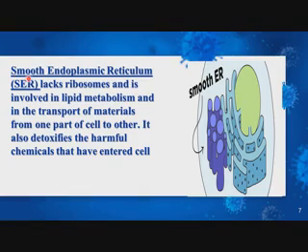The second type of endoplasmic reticulum is smooth endoplasmic reticulum. Smooth endoplasmic reticulum lacks ribosomes. It means ribosomes are absent, and it is involved in lipid metabolism. So they help in the process of lipid metabolism and in the transport of material from one part of the cell to the other.